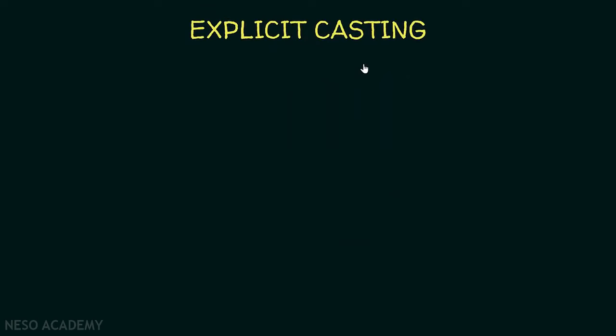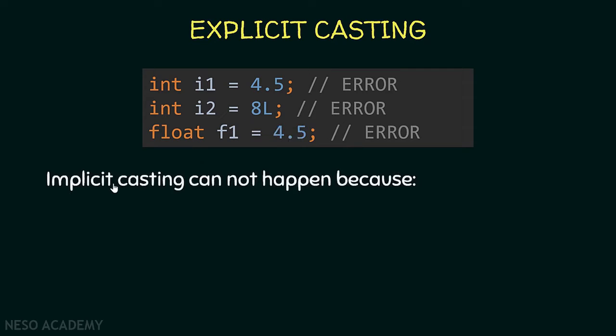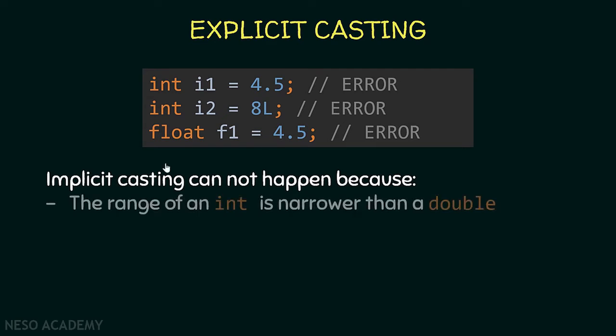Now let's talk about explicit casting. Have a look at this code over here. We are trying to store a double inside an integer. And in this case, we will get an error. Also, if you try to store a long inside an integer, we will get an error. And if you try to store a double inside a float, we will get an error. So in this case, implicit casting cannot happen because, first of all, the range of an integer is narrower than the range of a double. So Java will not convert 4.5 to an integer automatically. And this also applies to the long and the double over here.